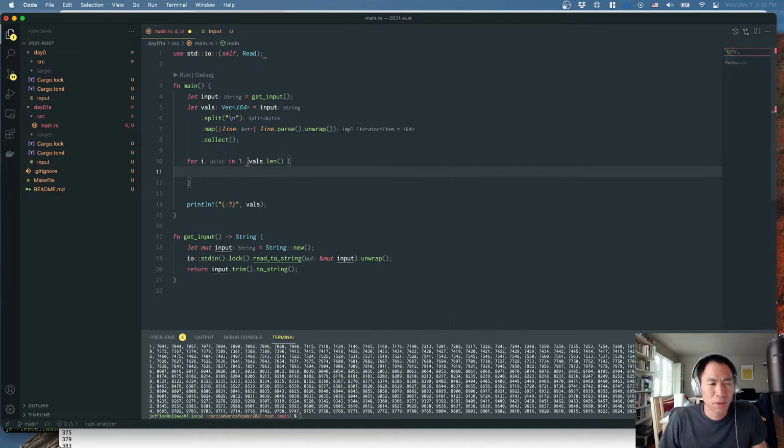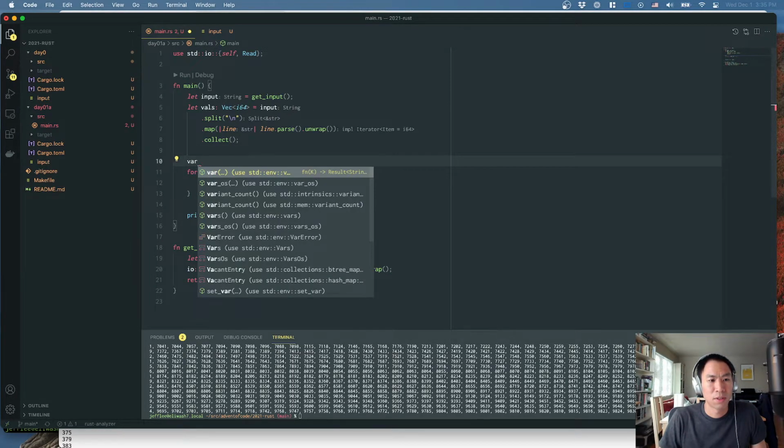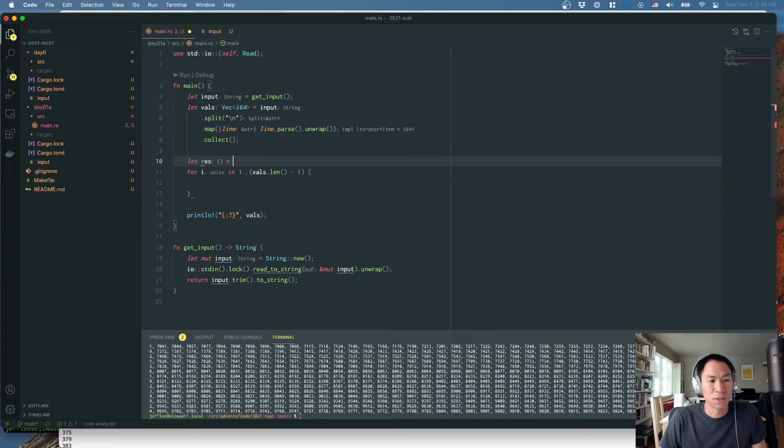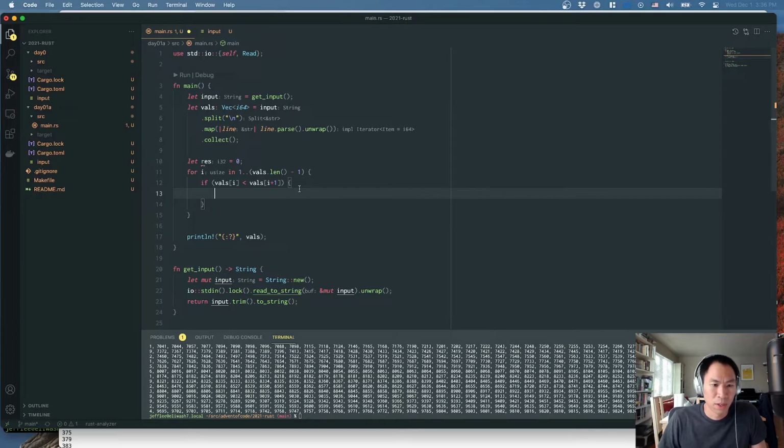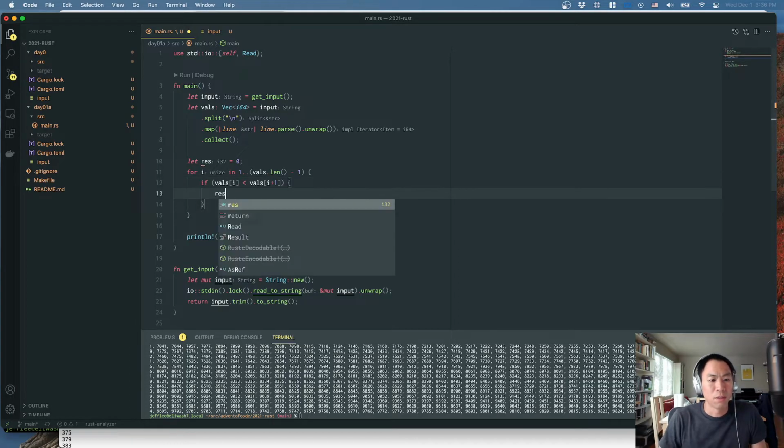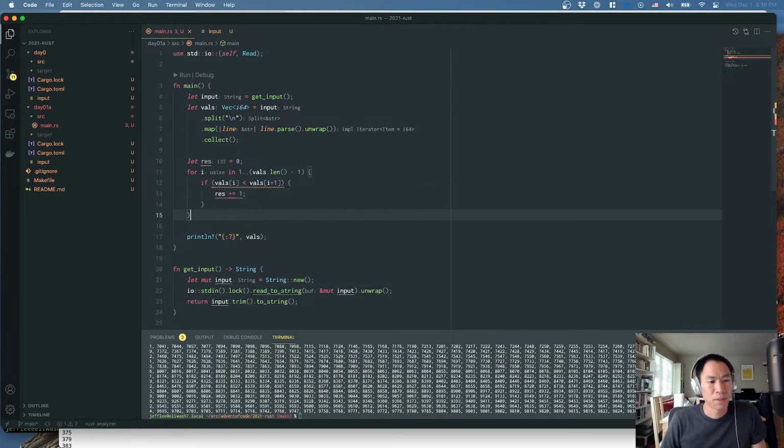And we actually want to go to length minus 1 because we're going to stop before the very last element. And what we're going to do is say the result is equal to 0. This is basically the result that we're accumulating. And we're just going to say if vals[i] is less than vals[i+1], and this plus 1 here is the reason why we need the minus 1 here, then res plus equals 1. And then we're going to go ahead and print the results.